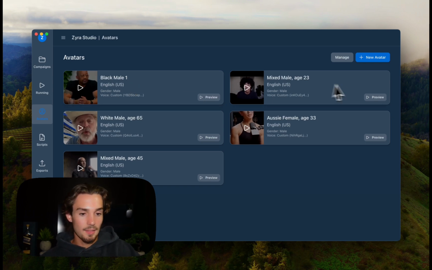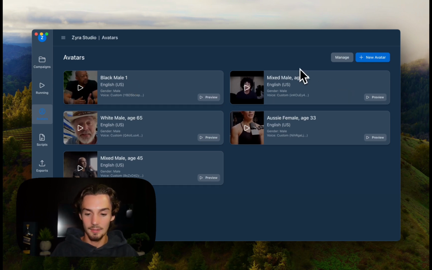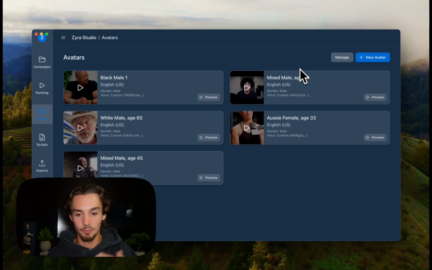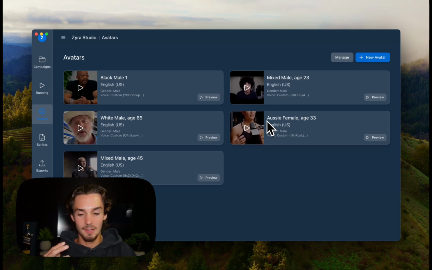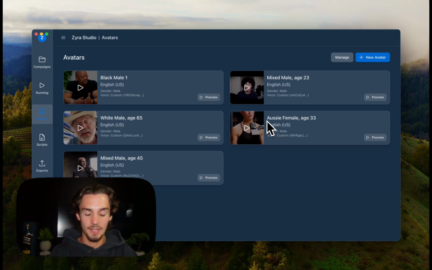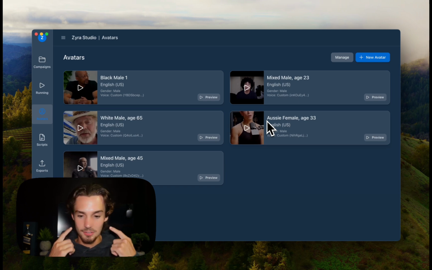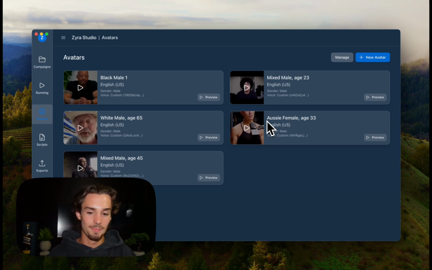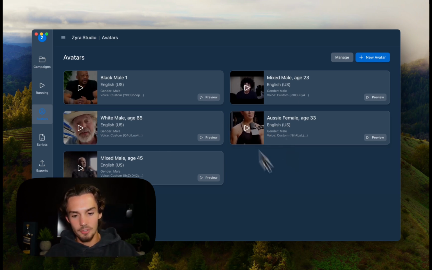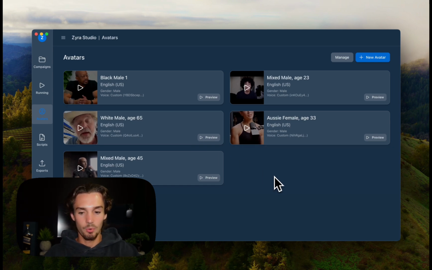I work with, right? This mixed male when we're talking to a younger audience, maybe about a product that has to do with females or whatever. We use him for that. And the Aussie female, she has an Australian voice, and I think that really helps people not realize it's AI because maybe they don't hear the tone of the AI in the voice as well. So there's a bunch of different things that the avatars are really important for, but that's why I have this set up like that.